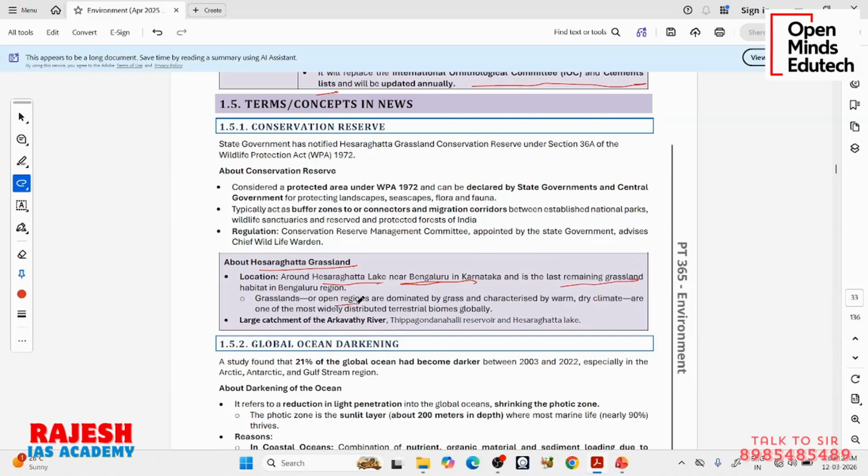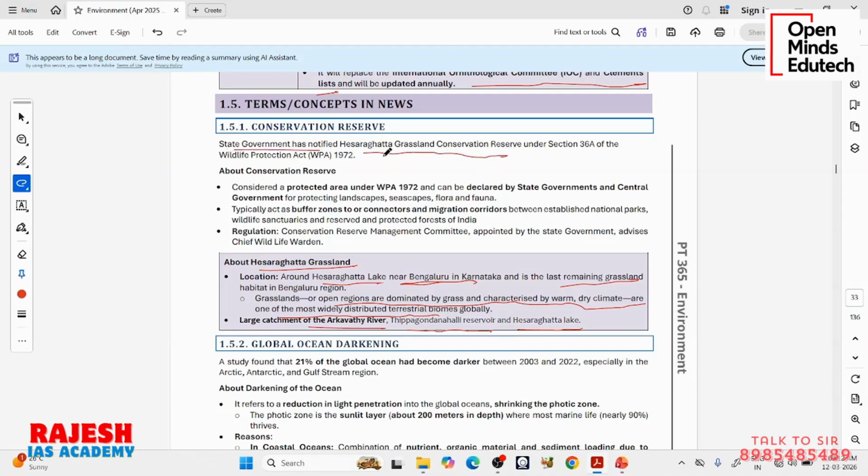Grasslands are open regions dominated by grass and characterized by a warm, dry climate, and are one of the most widely distributed terrestrial biomes. In this Hesaraghatta grassland, you will also see the catchment of the Arkavathi river. That means the Arkavathi river gathers its initial waters from this region. Then there is the Tippagondanahalli reservoir, and we already know there is Hesaraghatta lake. Now what is the news? The State government of Karnataka has notified this Hesaraghatta grassland conservation reserve.